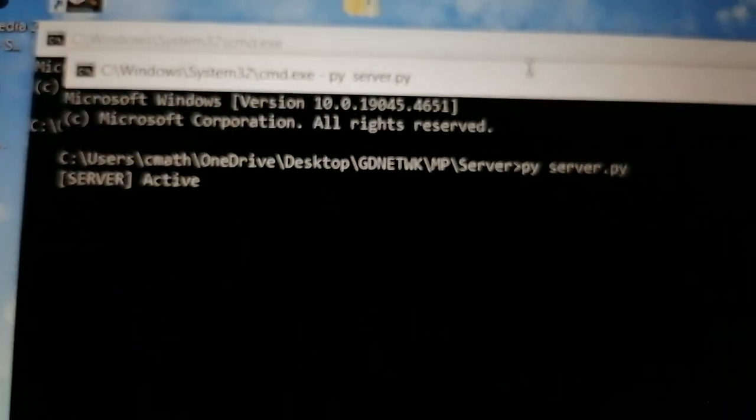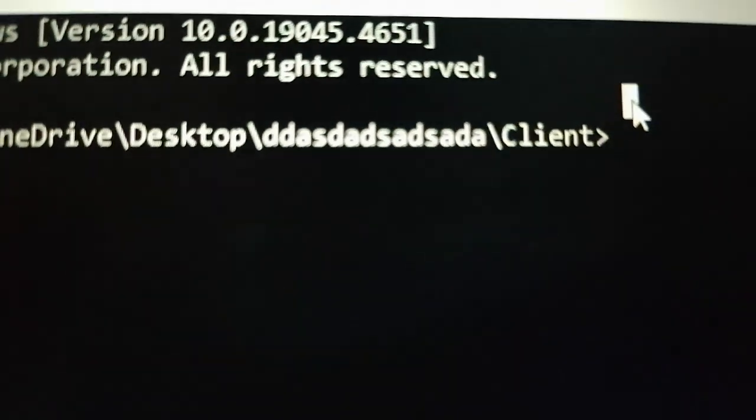So here, CMD, prepare one for the client and then prepare one for the server ulit. So then let me just open one for the server. Server, ayun. CMD, server. Okay, let's start first server. server.py. Small letters, I think. Okay, there. Bali, nag-start na si server ulit. This one is, as you can see, our random folder. And we have our client in it.